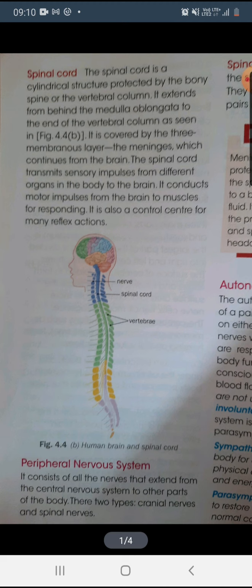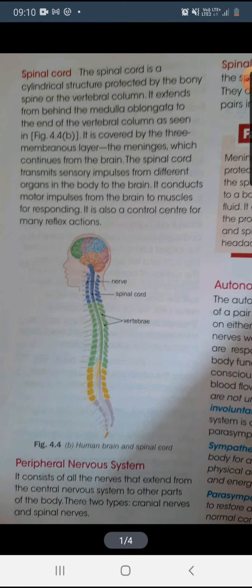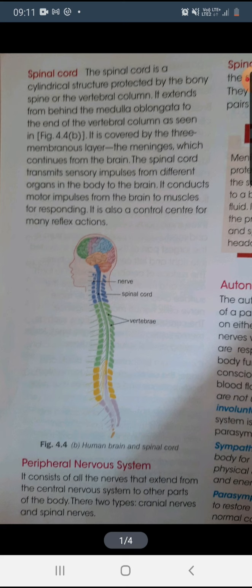It extends from behind the medulla oblongata, because you have already studied that the medulla oblongata is the last portion of our brain. So it starts from the medulla oblongata and goes to the end of the vertebral column, as you can see in this diagram.